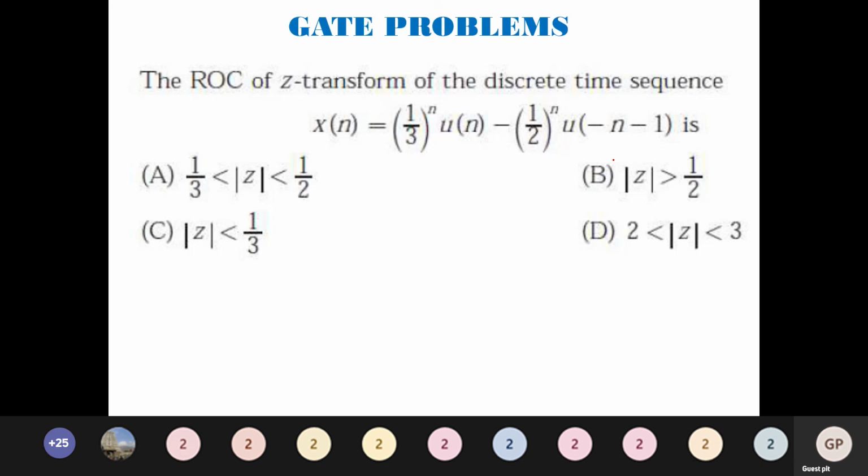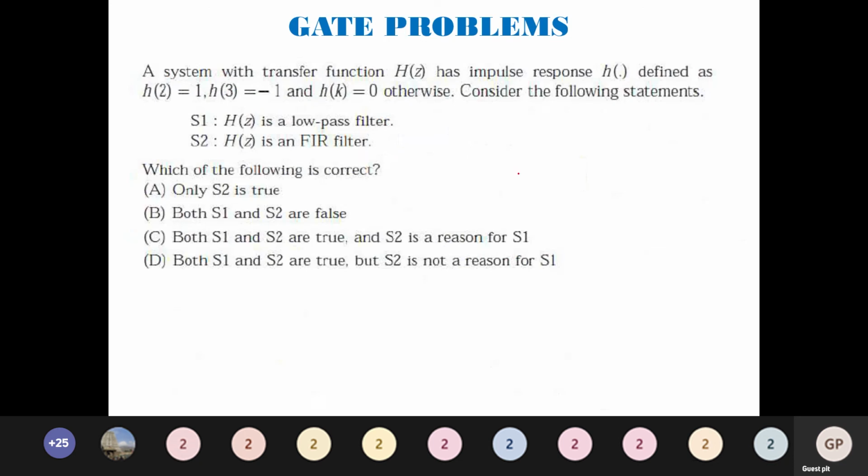The ROC of Z transform of the discrete time sequence x of n is equal to 1 by 3 whole power n u of n minus 1 by 2 whole power n u of minus n minus 1. Very simple, direct, as I said earlier. It is mod z greater than 1 by 3. This is mod z less than 1 by 2. Very simple, directly you should answer. 1 by 3 less than mod z less than 1 by 2. So you need not bother about that. By inspection you should give the answers. We'll go to the next question.